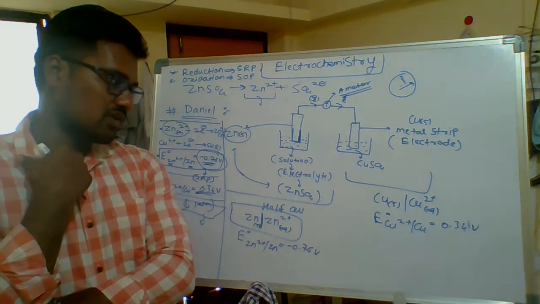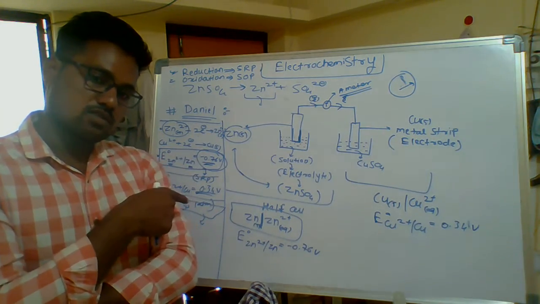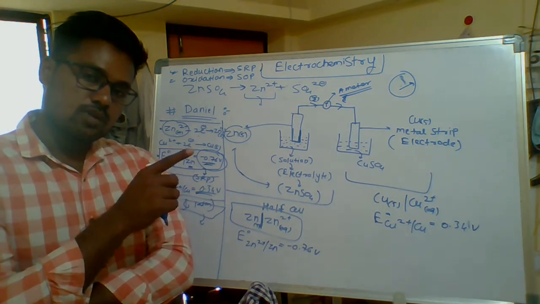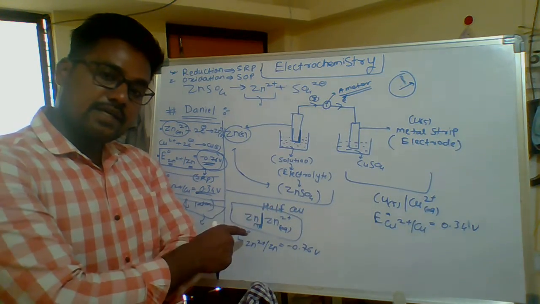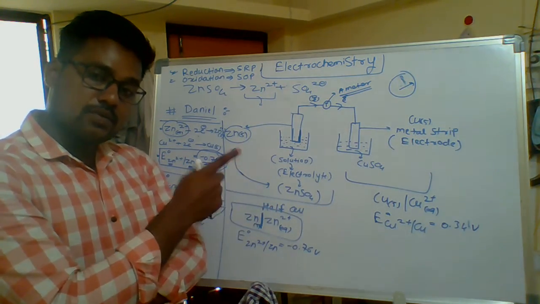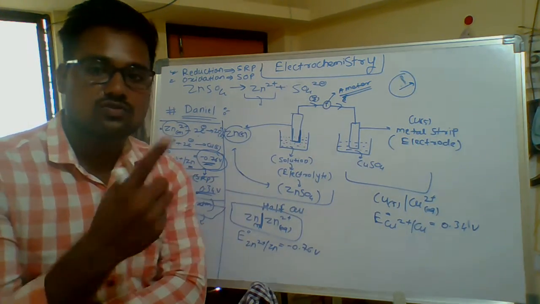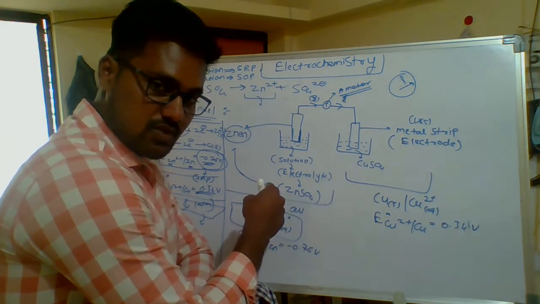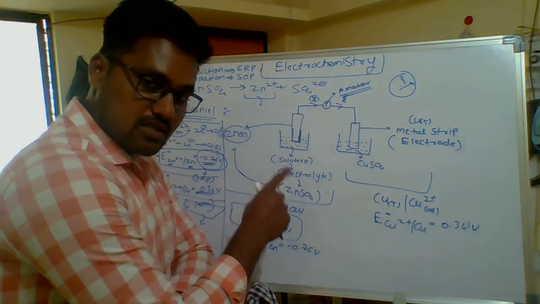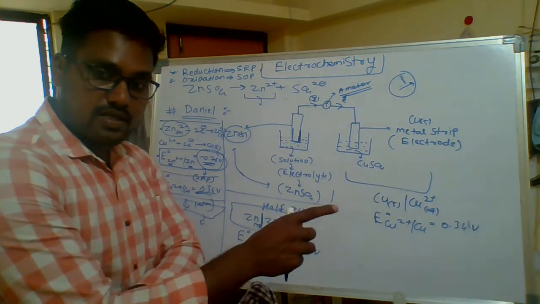That's why copper plus 2 takes 2 electrons from this. So zinc can lose electrons, which reaction is that? That is the oxidation reaction, loss of electrons. Copper takes electrons from zinc. That's why for this reaction, what is that reaction? It is reduction.